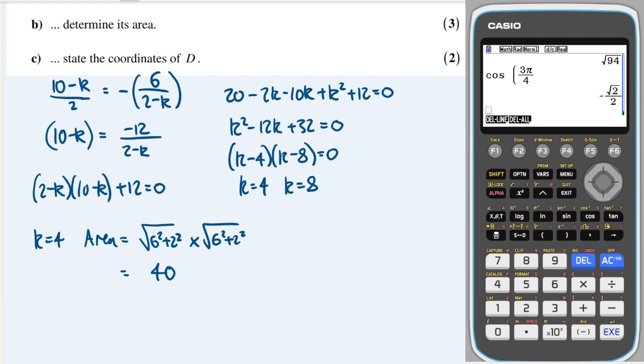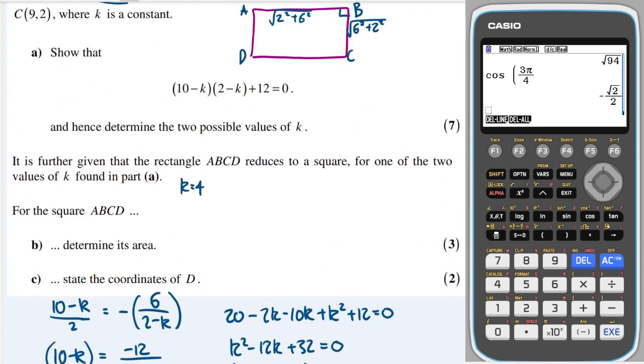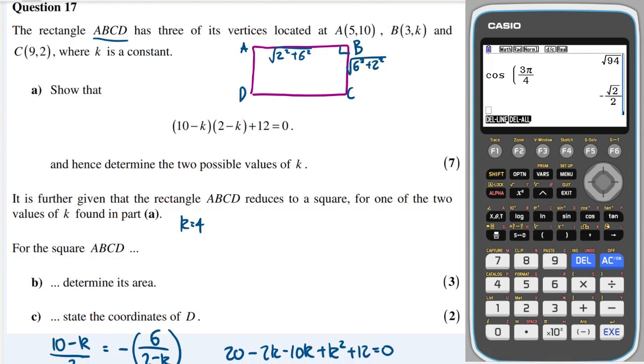And then the coordinates of D. Okay, so we can see that B changes to C by going from 3 to 9, so plus 6 in the x, and the y goes from 4 to 2, so minus 2.